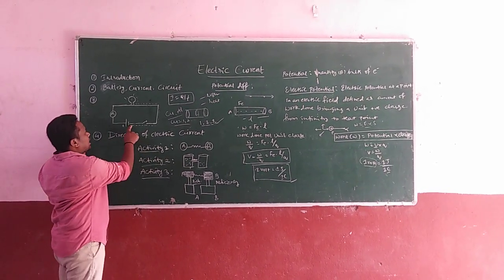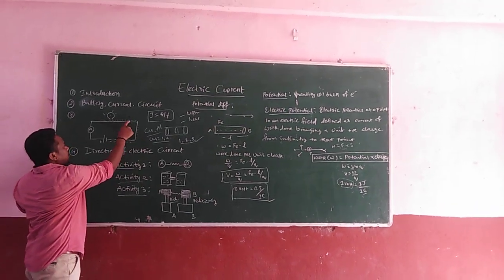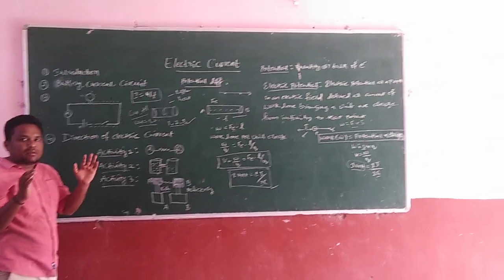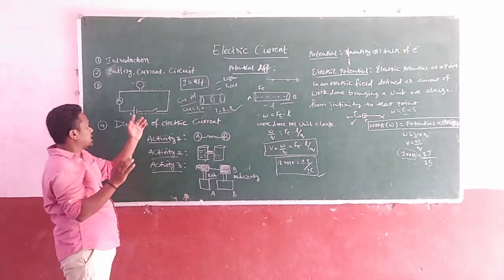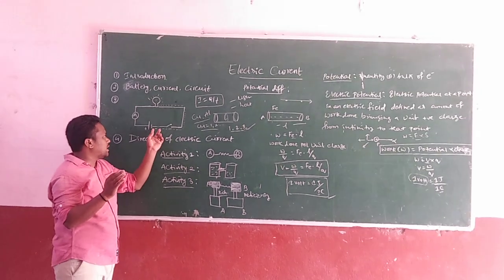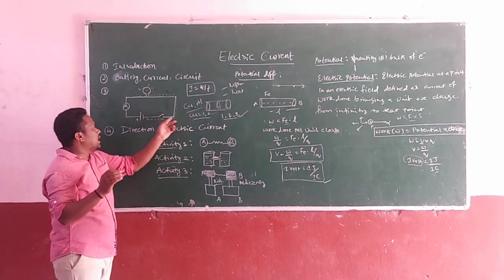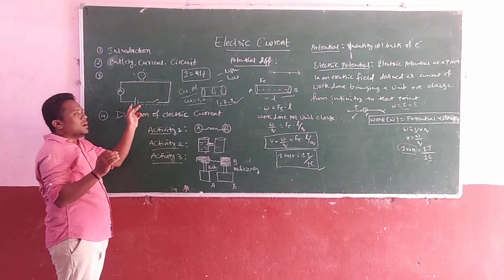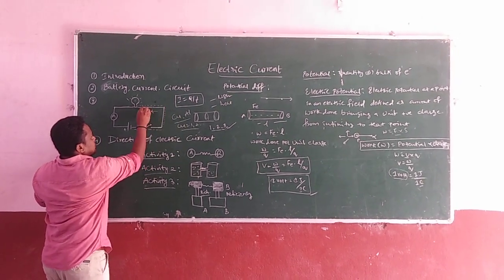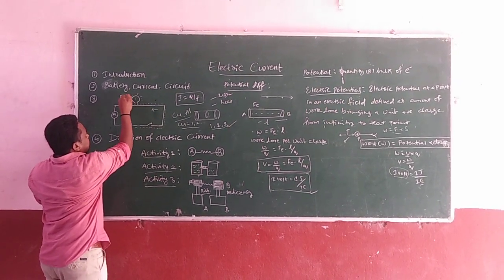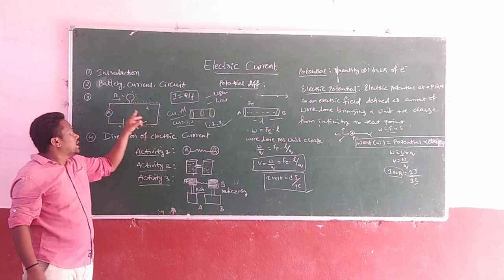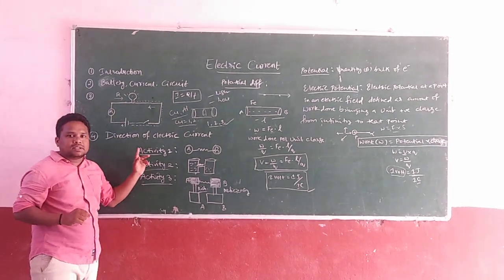That is why, when we switch on the battery, electrons always flow from the negative terminal to the positive terminal. The negative terminal has a bundle of electrons, it is rich in electrons, but the positive terminal has a deficiency of electrons; compared to the negative terminal it has a low number of electrons. That is why electrons flow from negative to positive. This is the direction of electrons, and this is the direction of the electric field. Always remember that the direction of the electrons and the electric field are opposite, not in a single direction.